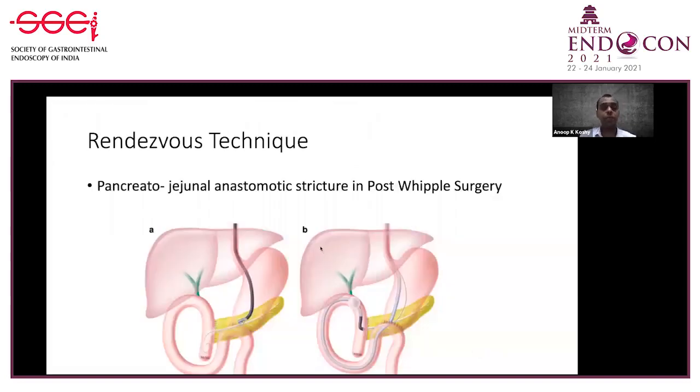So this is the rendezvous technique in a post-Whipple pancreatico-jejunal anastomotic stricture. The technique is the same. With the EUS scope, you puncture the PD. Here you pass the guide wire across the anastomotic site into the jejunum. Then you leave the guide wire there. You remove the scope, leave only the guide wire. Then you pass an enteroscope by the side of the wire, along the afferent loop. Then you reach the anastomotic site to complete the procedure.